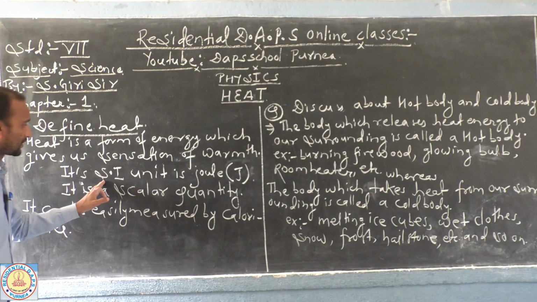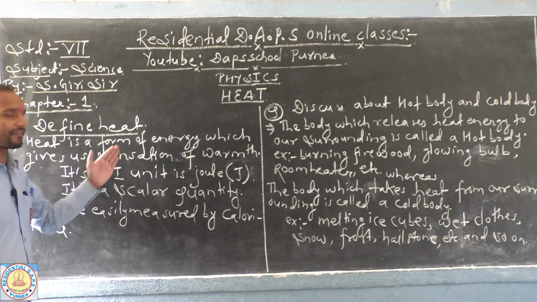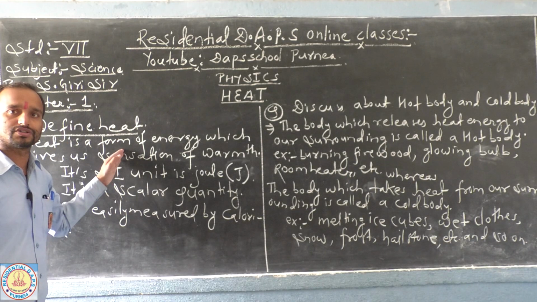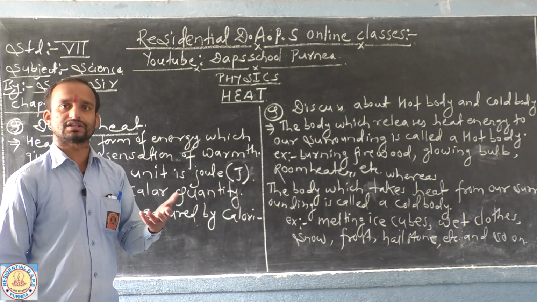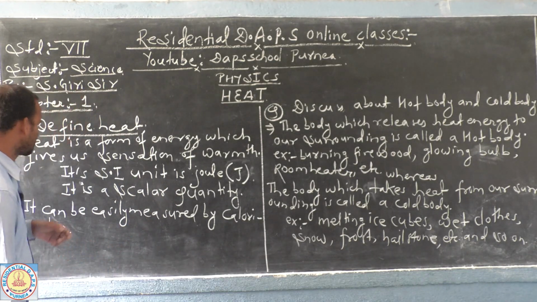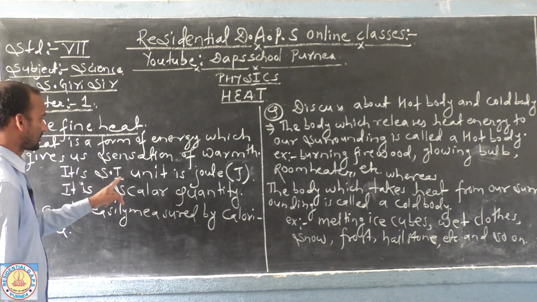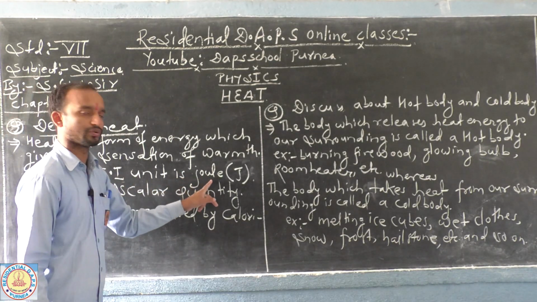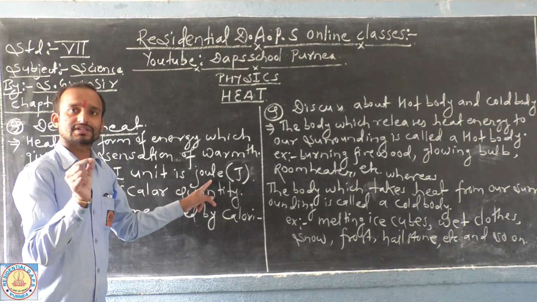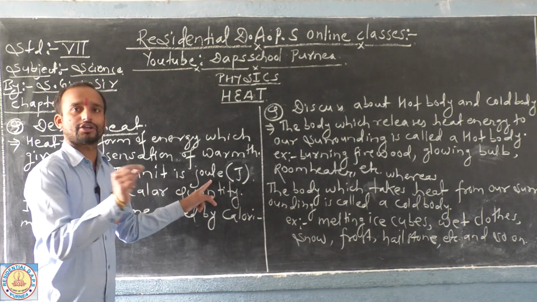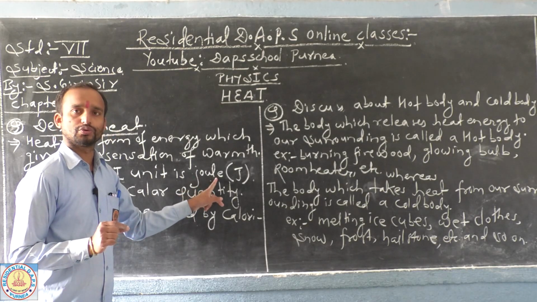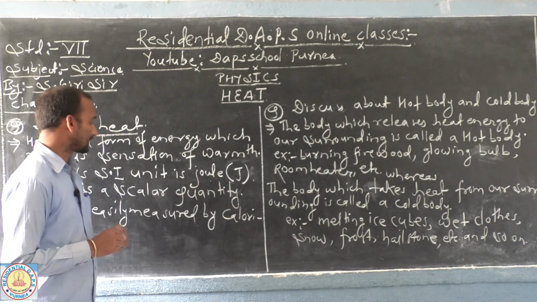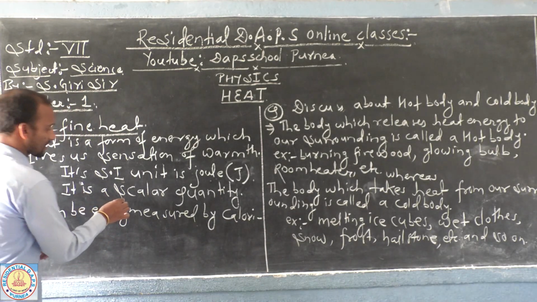Now the SI unit. Not to forget, each and every physical quantity needs to be measured in SI units for the sake of convenience and comfort. So the SI unit of heat energy is joule, and it is a scalar quantity.